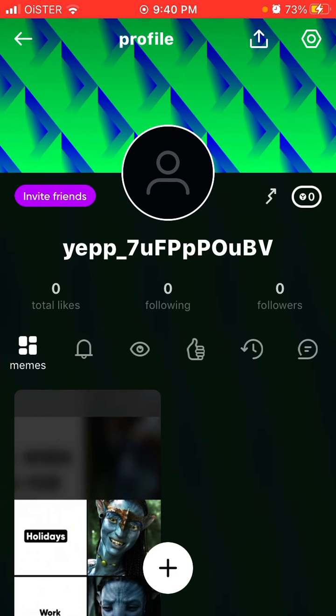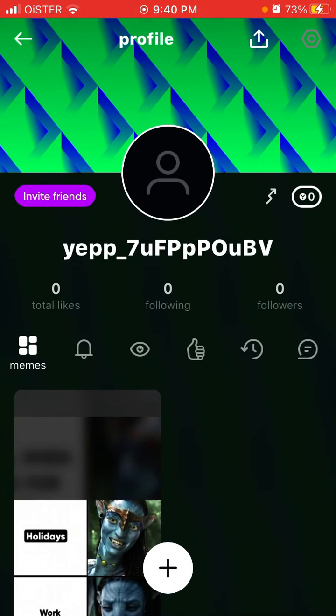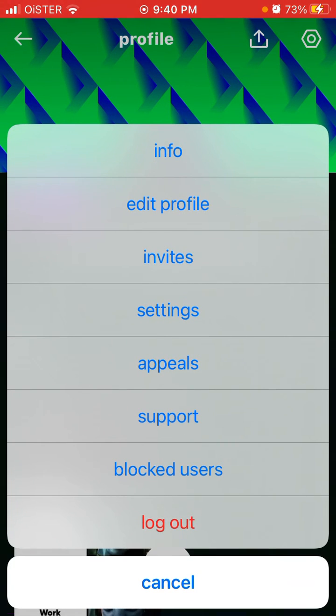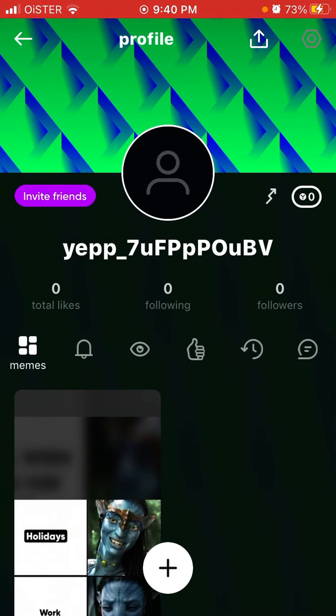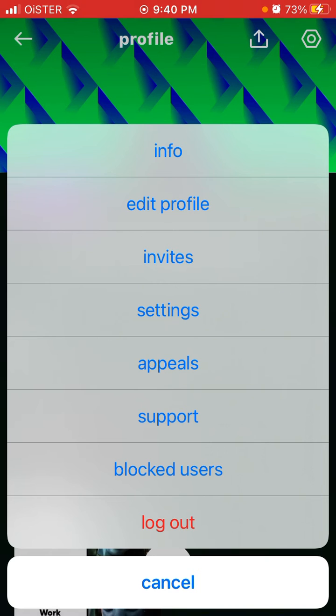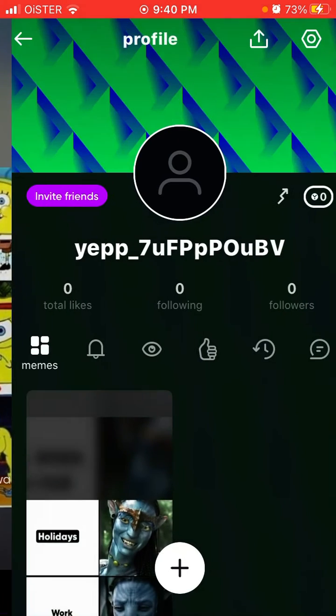So that's the idea. You can see account statistics, how many people watched that. You can see info, you can see settings, appeal, support. So that's basically the app.